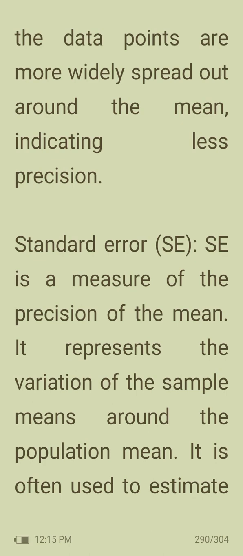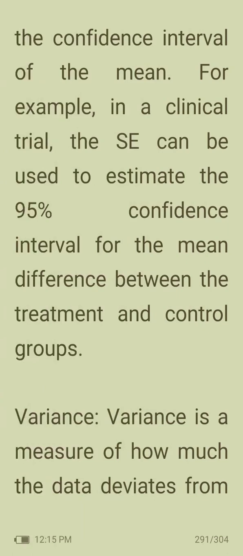Standard error is a measure of the precision of the mean. It represents the variation of the sample means around the population mean. It is often used to estimate the confidence interval of the mean. For example, in a clinical trial, the SE can be used to estimate the 95% confidence interval for the mean difference between the treatment and control groups.